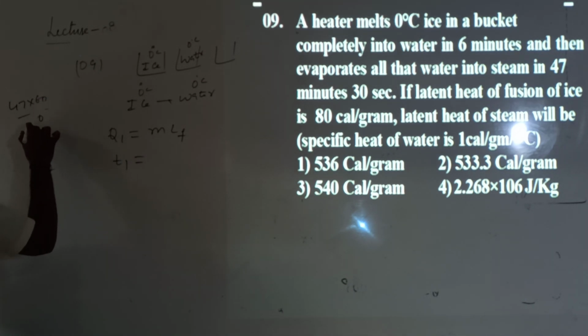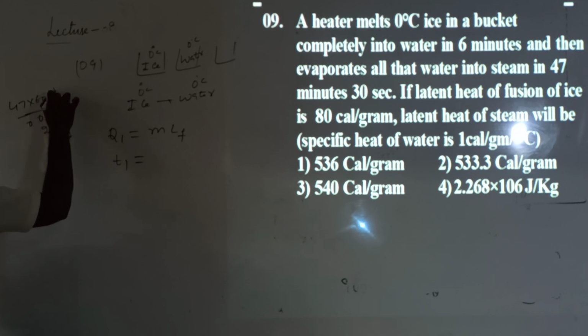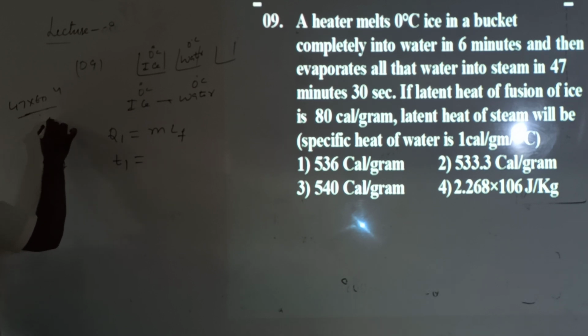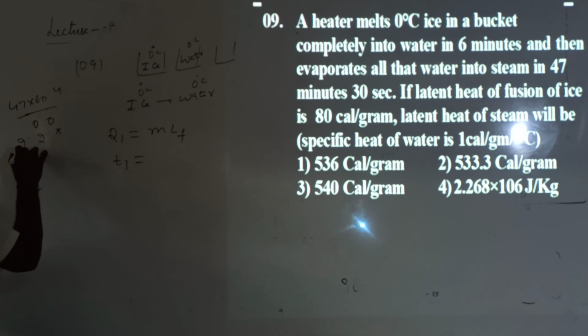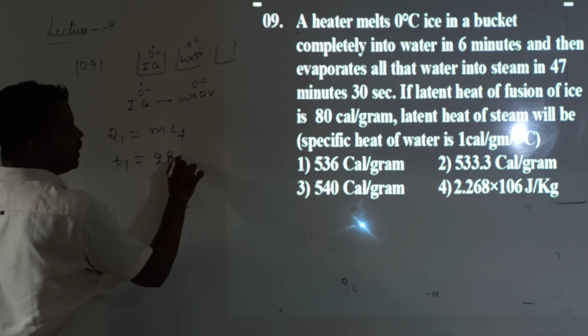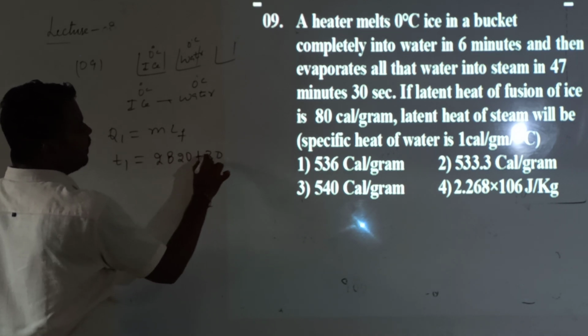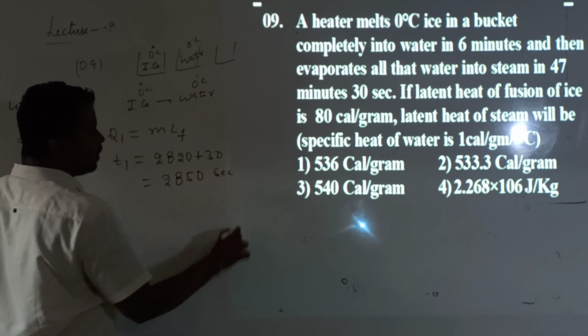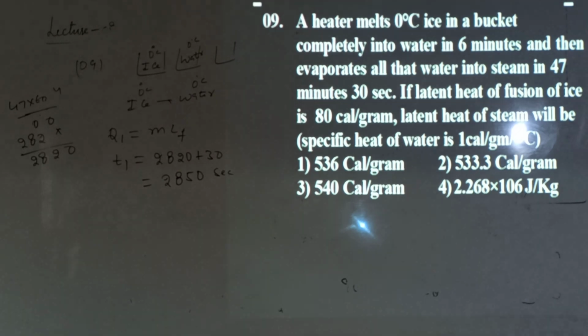Can I convert the total value into seconds? 47 into 60. So then what will I get? 42, 4. 6 4s are 24, and here it is 28. So 2820. So T1 value is 2820 plus 30, which is 2850 seconds. Are you getting that? 2850 seconds.